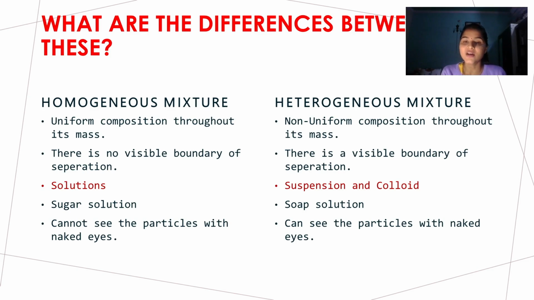Or suspension, like when we add chalk powder in water, we can easily spot the particles of chalk. They will settle down as they are heavier, when they are kept undisturbed. Now another example is soap solution, right? The last main difference between them is that, as I have already told you through the examples, in homogeneous mixtures we cannot see the particles with naked eyes, whereas in heterogeneous mixtures we can see the particles with the naked eyes. These are the main differences between homogeneous and heterogeneous mixture.